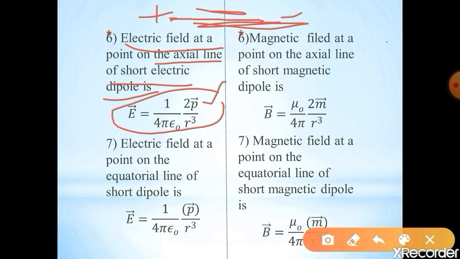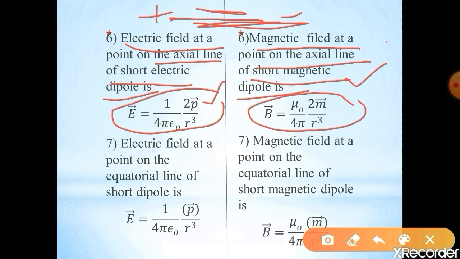So in the case of magnetic field, the magnetic field at a point on the axial line of a short magnetic dipole, that means along the axis of the dipole, is given by B is equal to mu naught by 4 pi, 2m divided by r cube. Here m represents the dipole moment. See here also, 1 by 4 pi epsilon naught is replaced by mu naught by 4 pi and E is replaced by B.